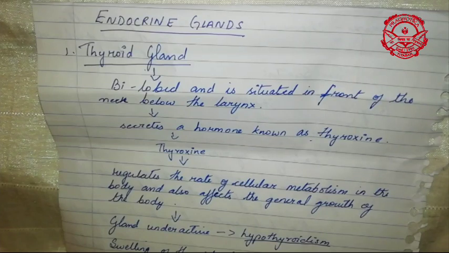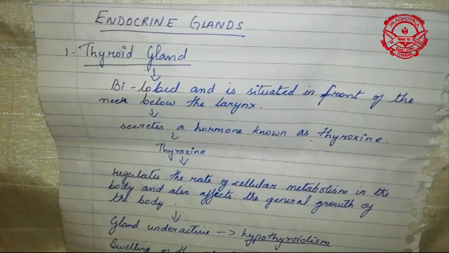Regulating the metabolism includes the process by which your body converts what you eat and drink into energy. So whatever you eat and whatever you drink, thyroxine will help it get converted into energy. At the same time, some people suffer from too much secretion of the thyroxine hormone, or they might have too little secretion, and that can lead to a certain type of illness.